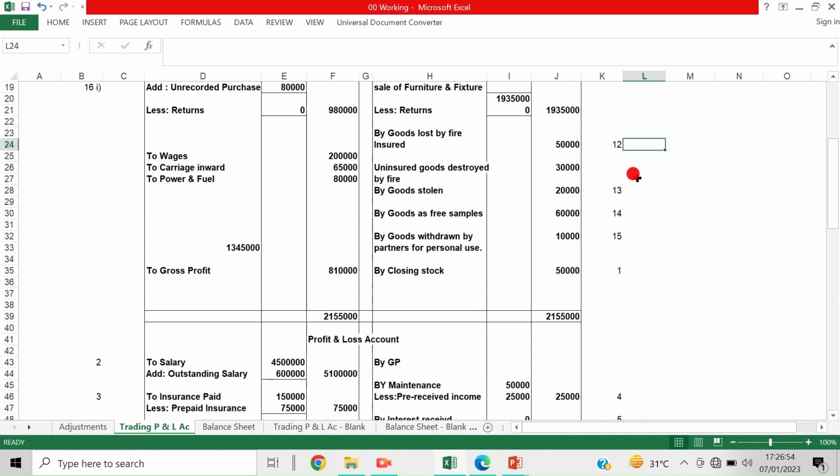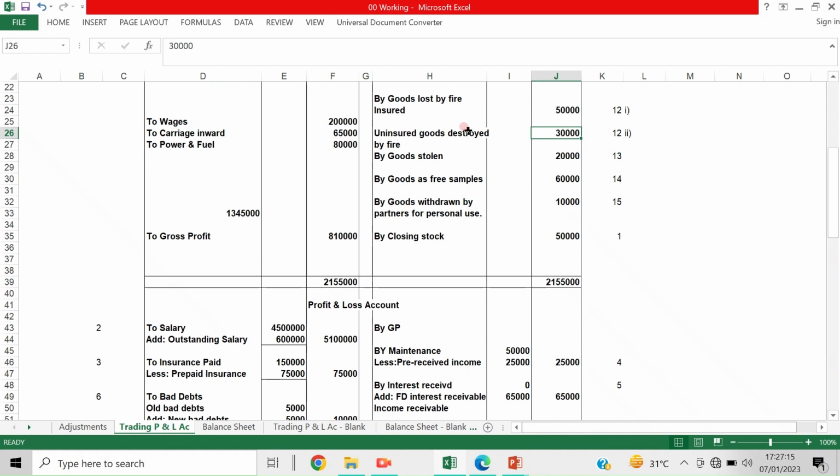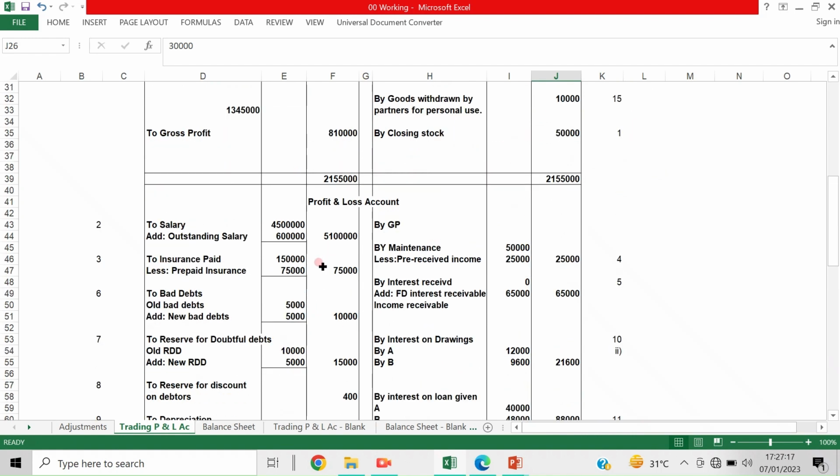This is the 12th entry, first part. This is the 12th, second part, uninsured goods. So this is totally credited to the trading account, and that total loss amount is debited to the profit and loss account.